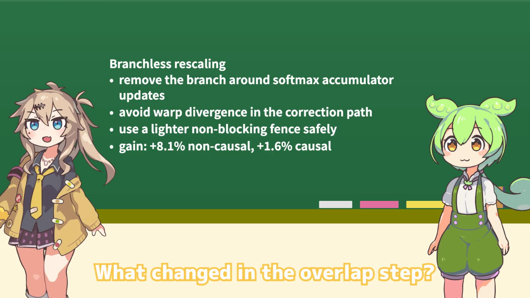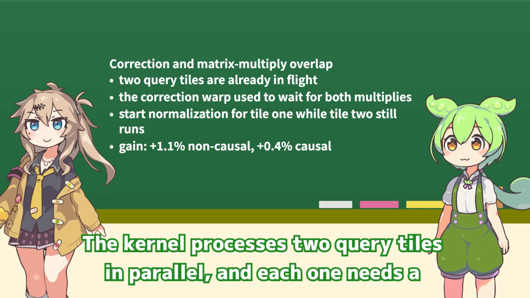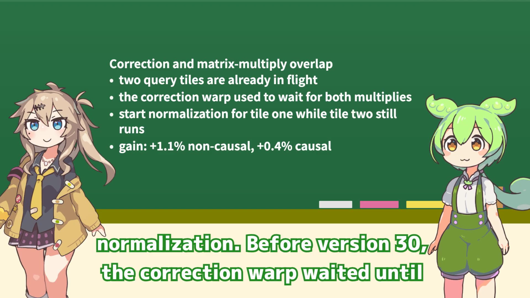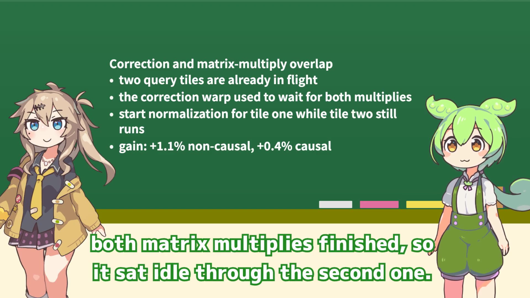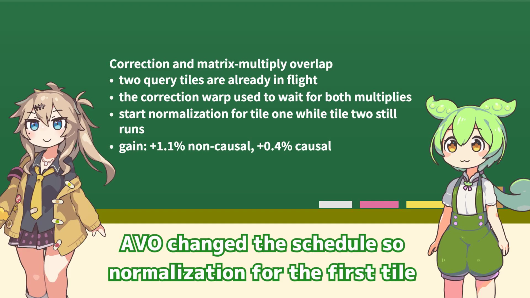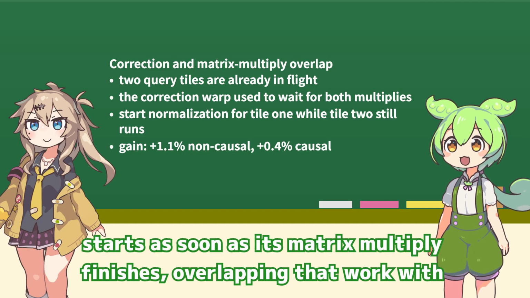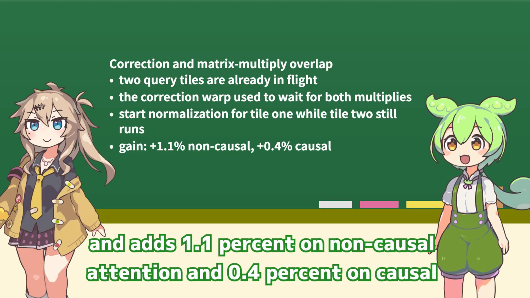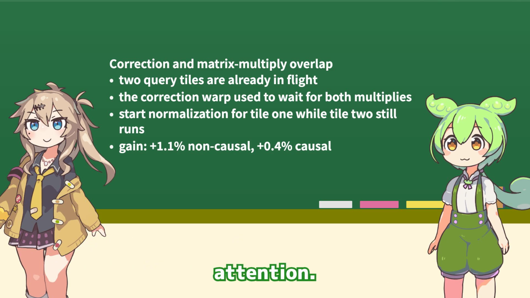What changed in the overlap step? The kernel processes two query tiles in parallel, and each one needs a product-value matrix multiply followed by correction warp normalization. Before version 30, the correction warp waited until both matrix multiplies finished, so it sat idle through the second one. AVO changed the schedule so normalization for the first tile starts as soon as its matrix multiply finishes, overlapping that work with the second multiply. That turns a serialized handoff into a pipeline and adds 1.1% on non-causal attention and 0.4% on causal attention.